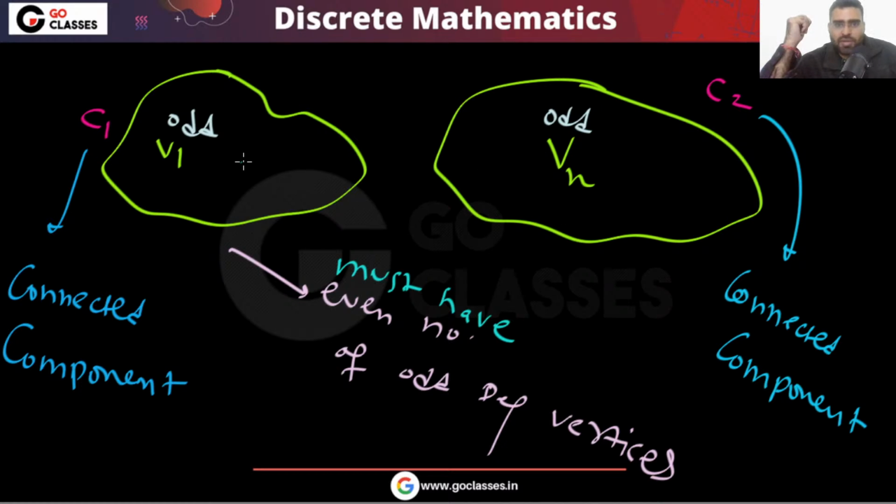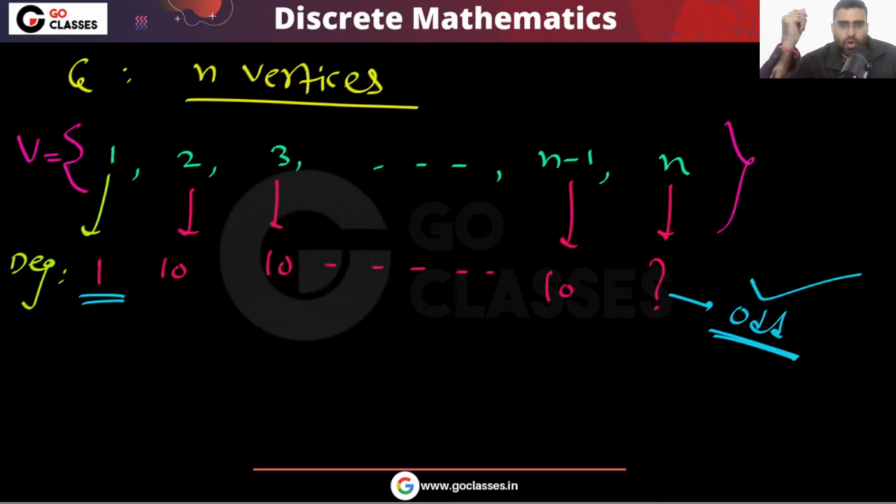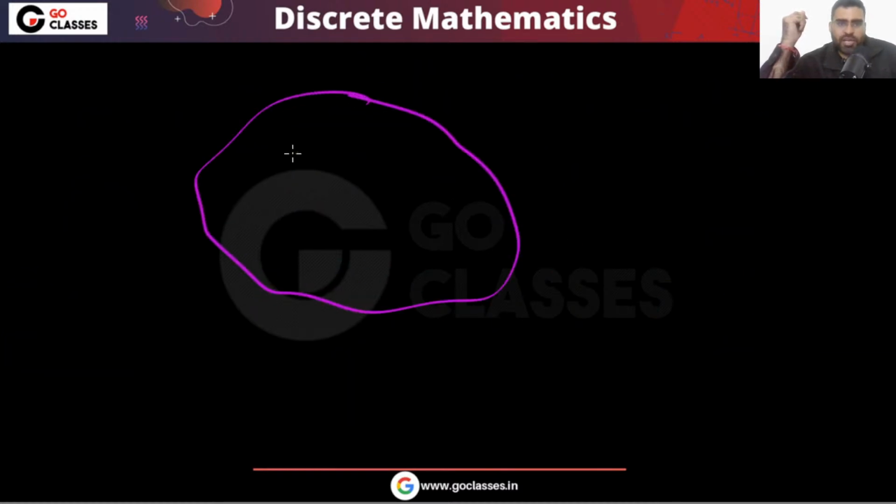This is never possible because no one else has odd degree, and in this component you must have an even number of odd degree vertices. So they must be in the same component. Finally, I can say v1 and vn must be in the same component.